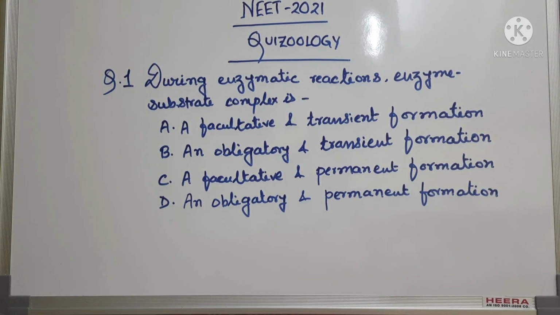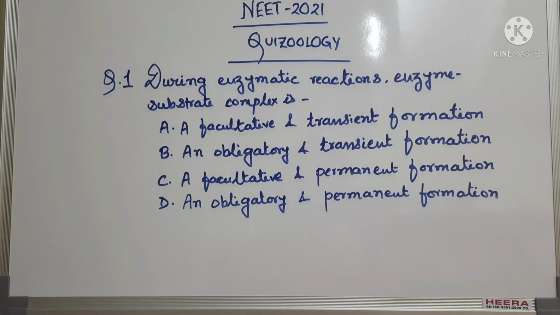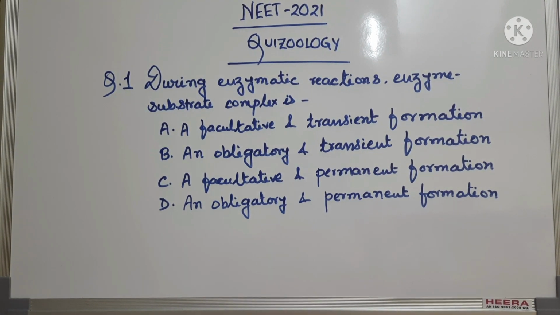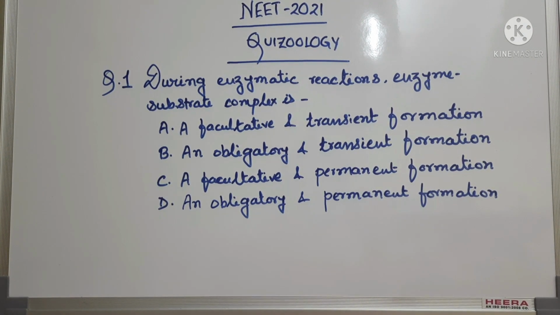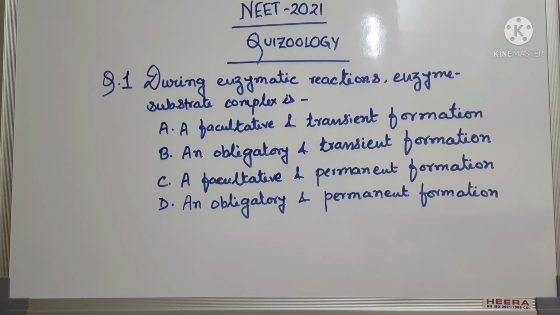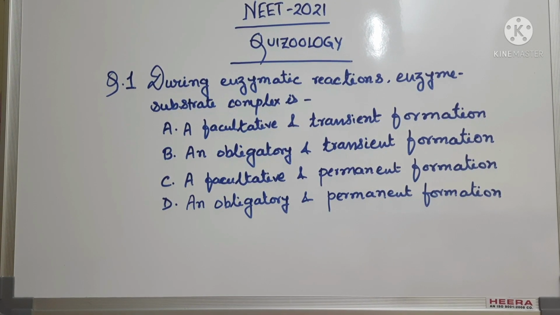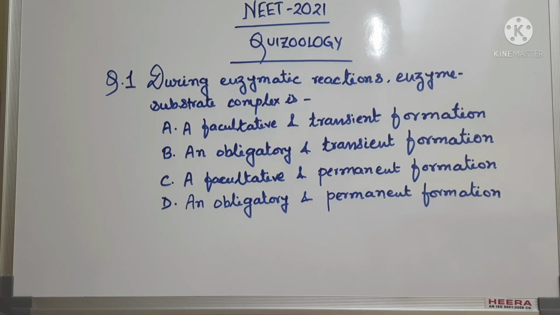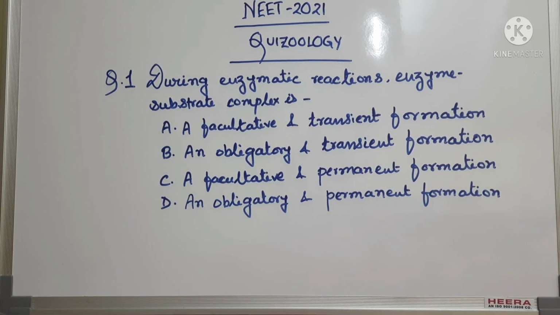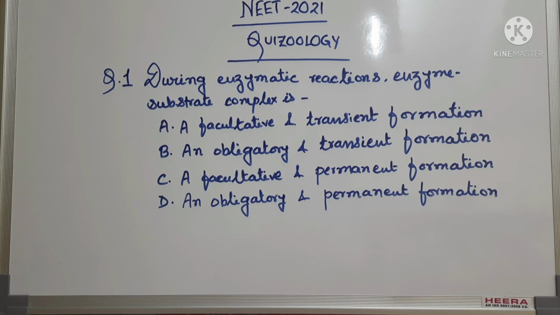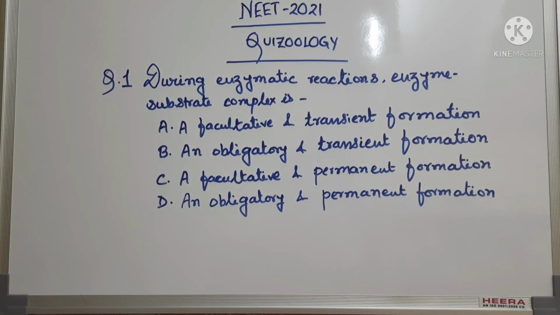The formation of enzyme substrate complex is of course obligatory. If it is not formed, then how would the product be formed? So, the right answer is obligatory and transient formation. That means option B is the correct answer.